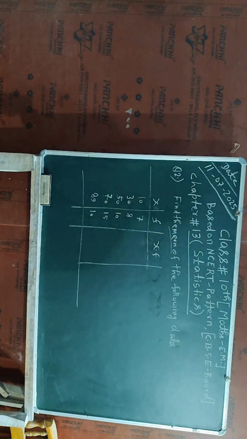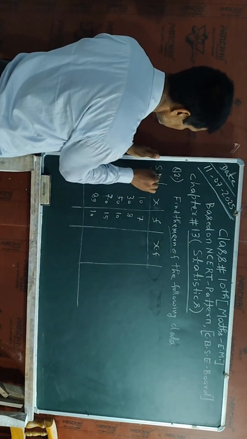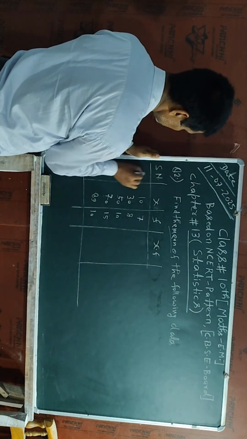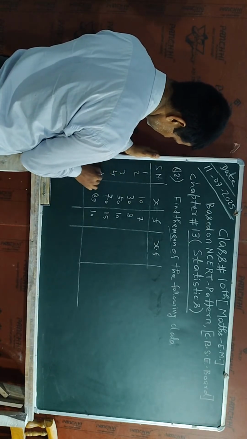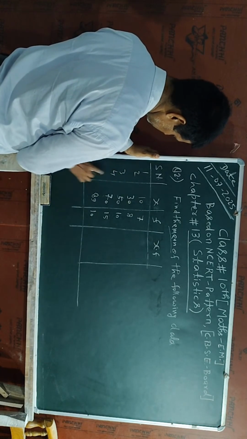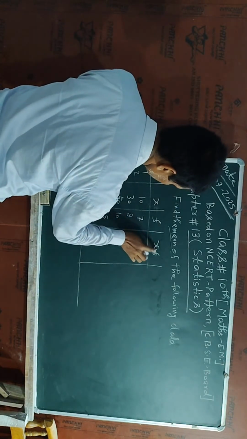Okay, students, so this question I have taken from the textbook. Now here I can write the serial number: 1, 2, 3, 4, 5. Now here we have to get f times x.